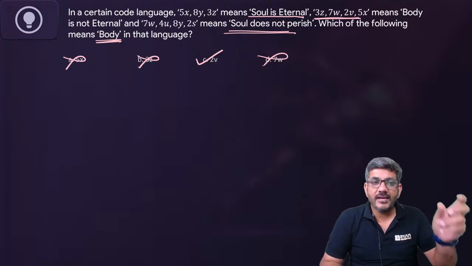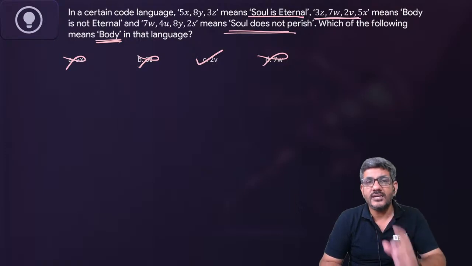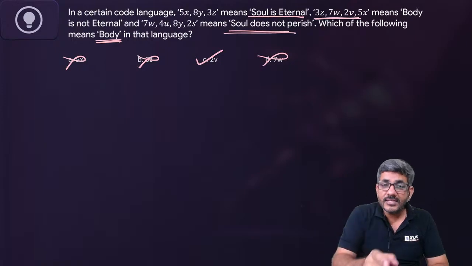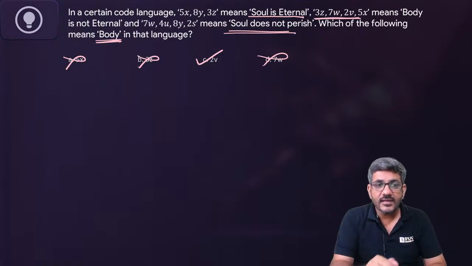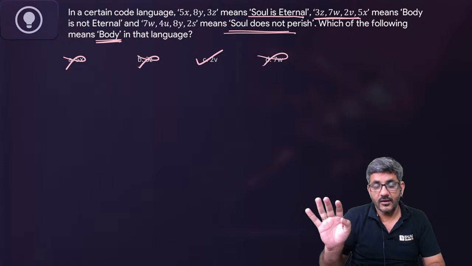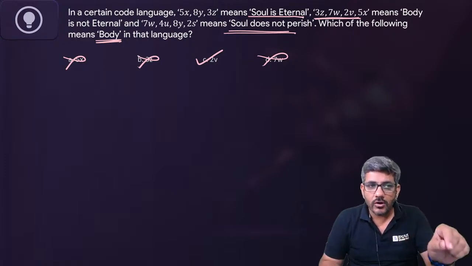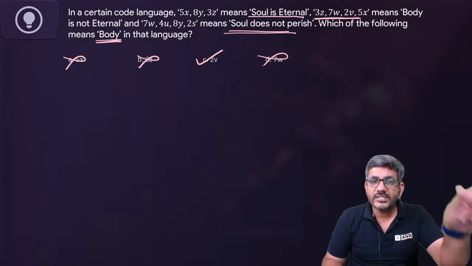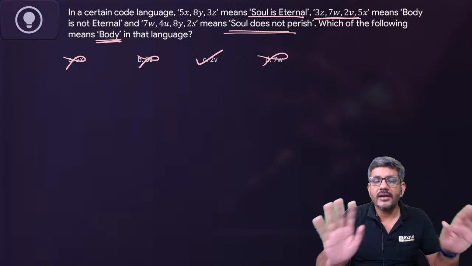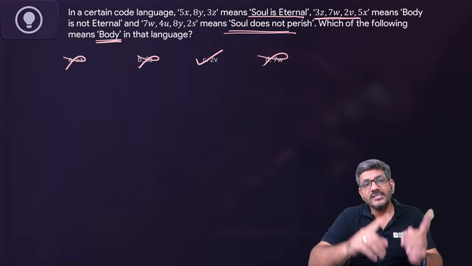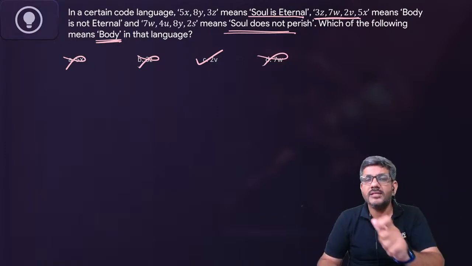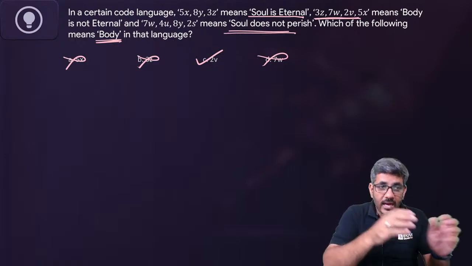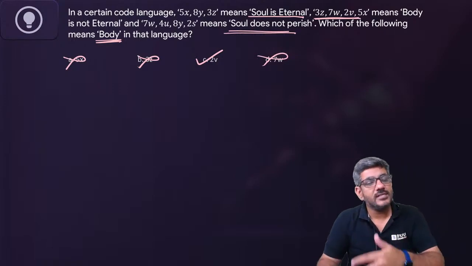So when I said 5x 8z and 3z means soul is eternal, that means soul is represented by one of these three, and eternal is represented by one of these three. So I can surely say, because body word is not there in the first statement, so the codes given in the first one, none of them can represent body. Body word is there in the second statement, so the codes given in the second one, they might have the word body with it. And the third one, soul does not perish, it also does not have body.